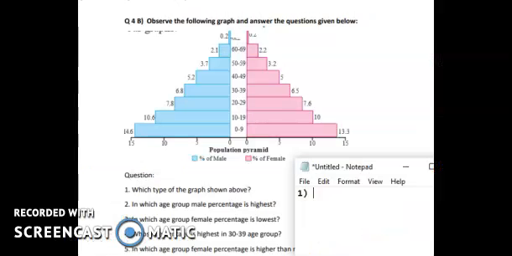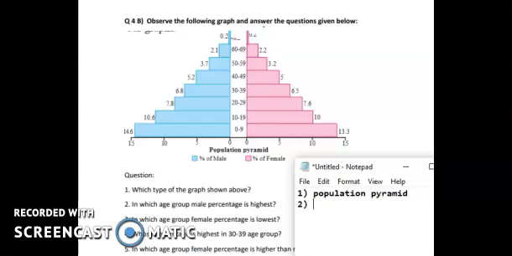Now we'll see the next question, number 4B. This is the fourth graph of this question bank, and in this graph we'll see the population pyramid. Observe the following map and answer the questions given below. The first question is, which type of graph is shown above? We all know that population pyramids are of 3 types: expansive, constructive and stationary. This is an expansive type of population pyramid. You can just write population pyramid, or you can write expansive also.